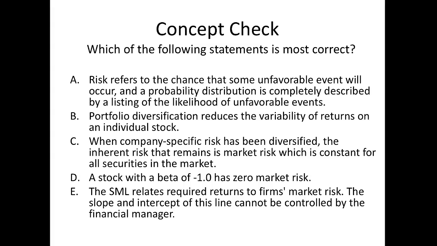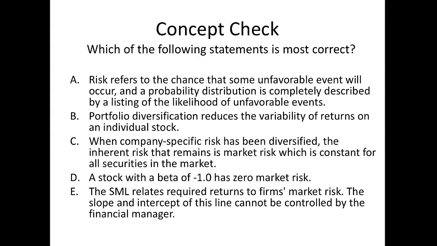What about B? Portfolio diversification reduces the variability of returns on an individual stock. No, portfolio diversification reduces the variability of returns in a portfolio. So we get rid of the company-specific or the individual stock-specific variability. So B is false. What about C? When company-specific risk has been diversified, the inherent risk that remains is market risk, which is constant for all securities in the market. No, some stocks have lots of market risk, betas above 1, and some stocks have market risk below average, which should be a beta less than 1. So C is false.